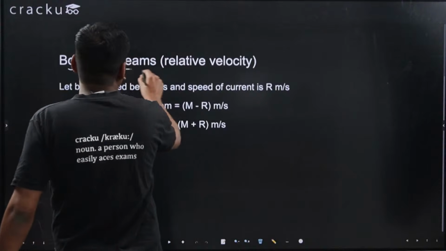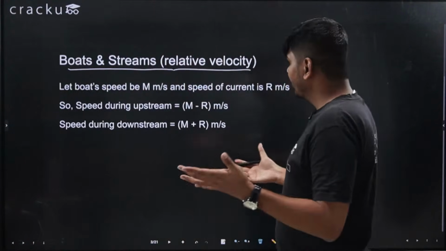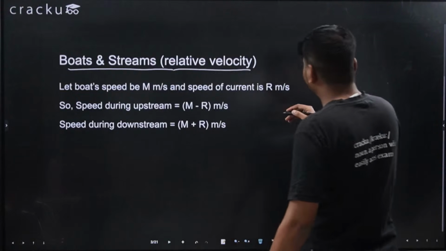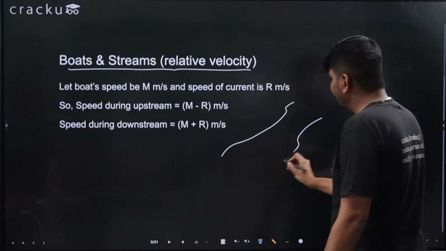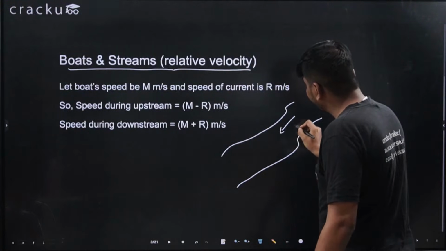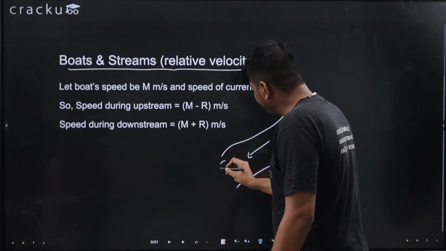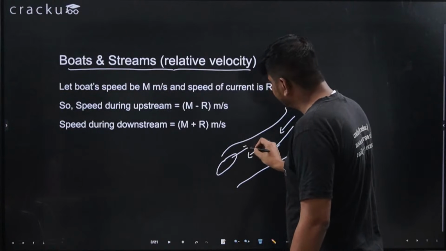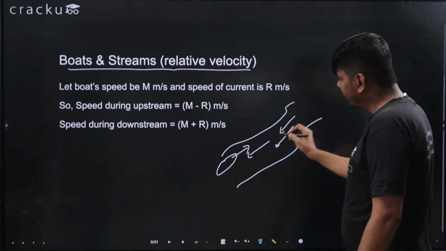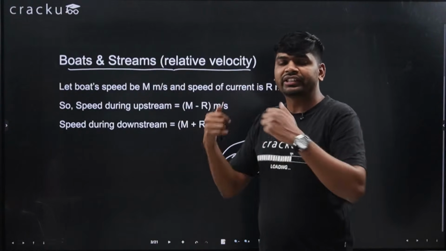So now we will look at boats and streams. This is a concept based on relative velocity. Suppose there is a river, flowing in this direction. Now there is a boat moving in the opposite direction.